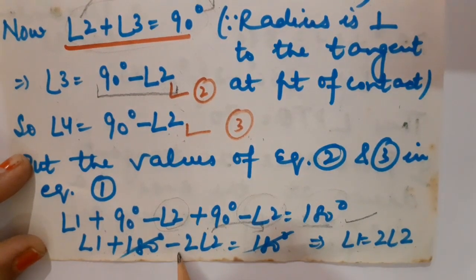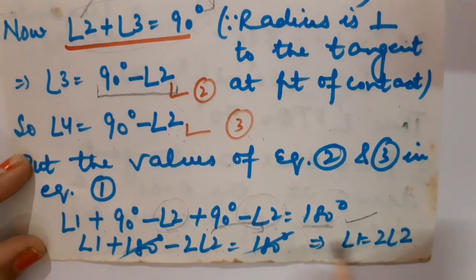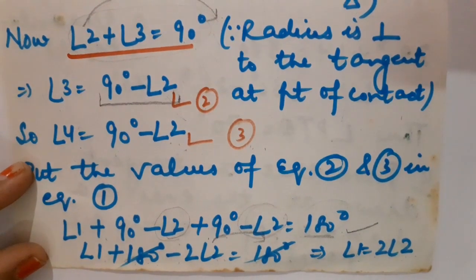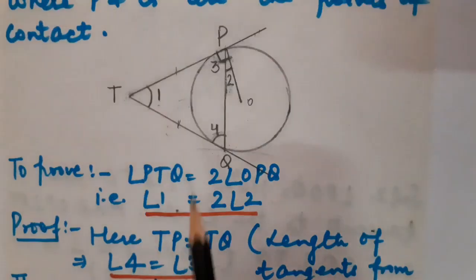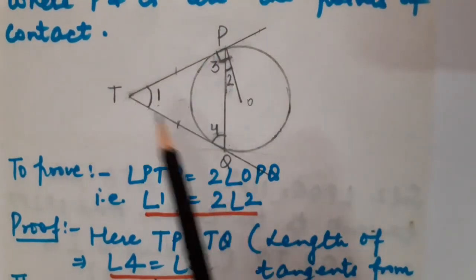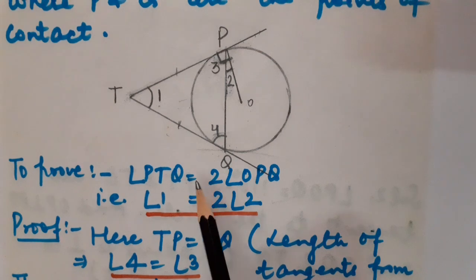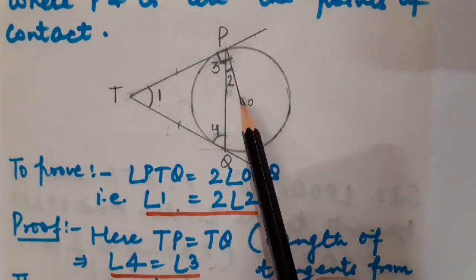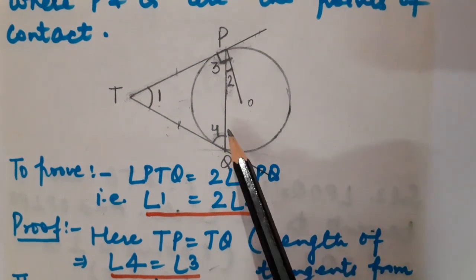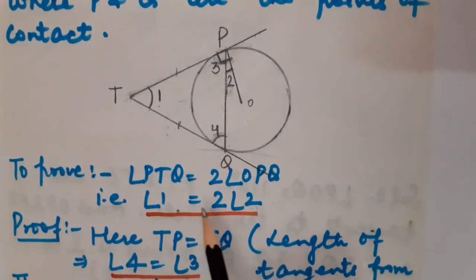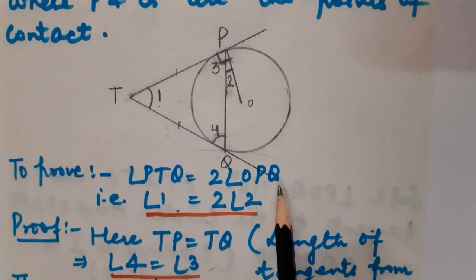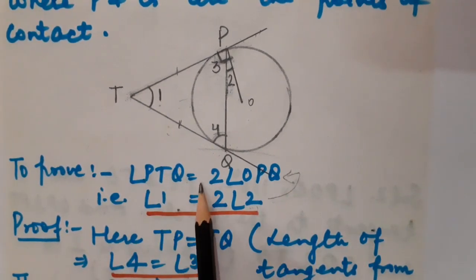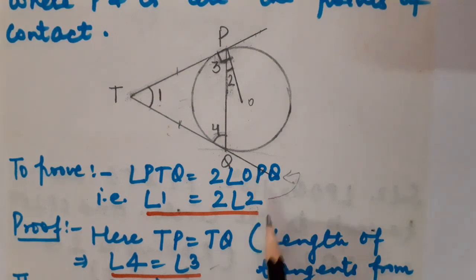This was with negative sign. I have taken it on right hand side. So it has become angle 1 is equal to twice of angle 2. So what was angle 1? Angle 1 was PTQ. This is PTQ is equal to twice of angle 2. Angle 2 is what? That is OPQ. So hence proved that angle 1 is equal to twice of angle 2, or in other words we can write that angle PTQ is equal to twice of angle OPQ.